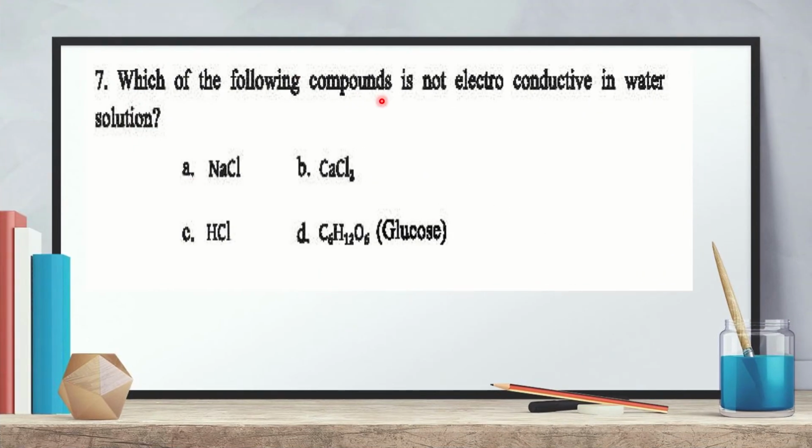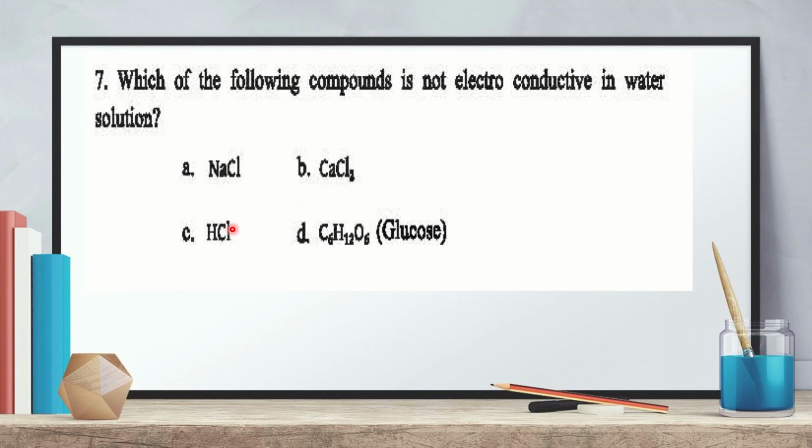Which of the following compounds is not electroconductive in water solution? We know that ionic compounds can conduct electricity in water solution, and here sodium chloride is an ionic compound, so sodium chloride solution can conduct electricity. Calcium chloride is also an ionic compound, so calcium chloride solution also can conduct electricity.